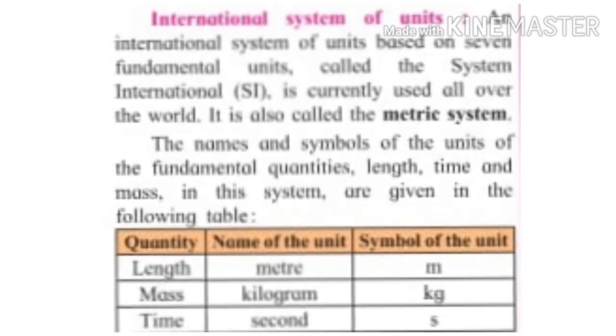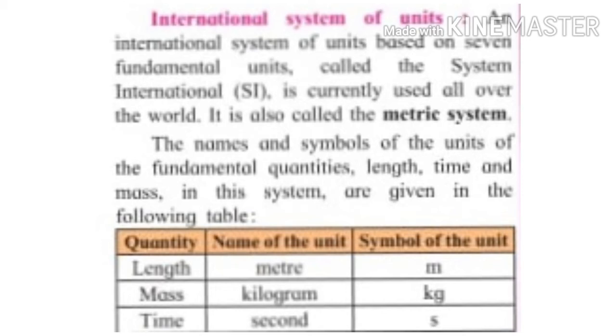Now, let's move further. International system of units. An international system of units based on 7 fundamental units is called the System International, that is SI. S stands for system and I for international. It is currently used all over the world. It is also called the metric system. The names and symbols of the units of the fundamental quantities, length, time and mass in this system are given.